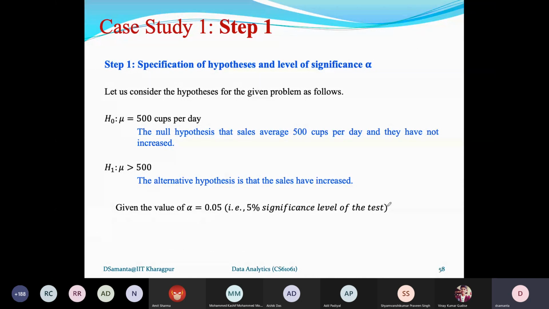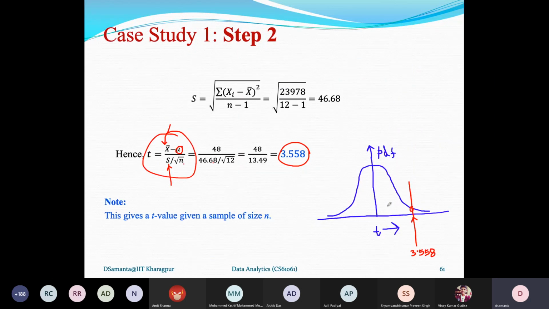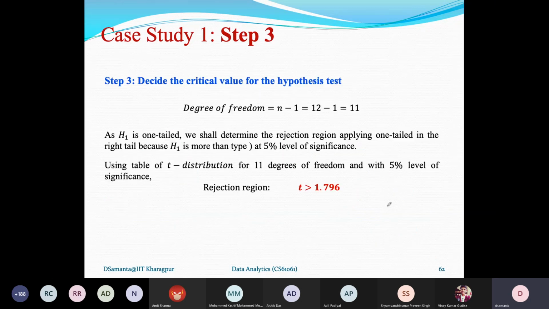So mu equals 500 is a de facto standard that we always take. That means we assume there is no increase in the sale, so mu equals 500. And the next hypothesis is that sale has increased, so that is why mu greater than 500. So far as this problem statement is concerned, it is quite justified to take this value, not mu less than 500. However, if you take mu less than 500, all the steps in calculation will remain the same. Therefore, your interpretation and inference will also remain the same. It will not change. But if it is not equal to 500, then your result will be different, and the inference will be different.